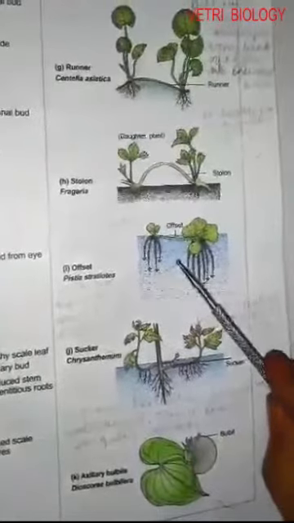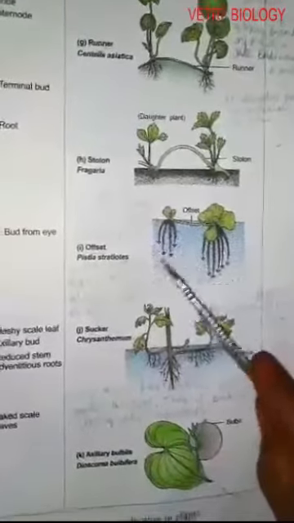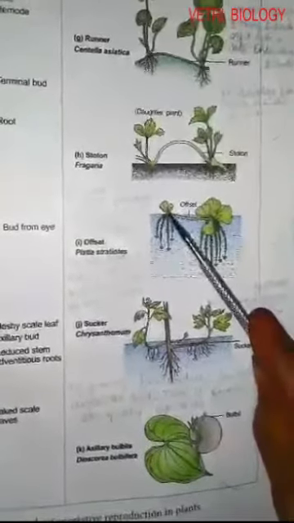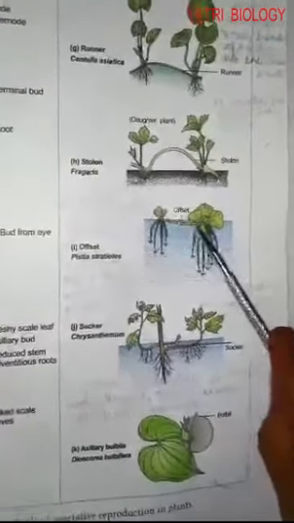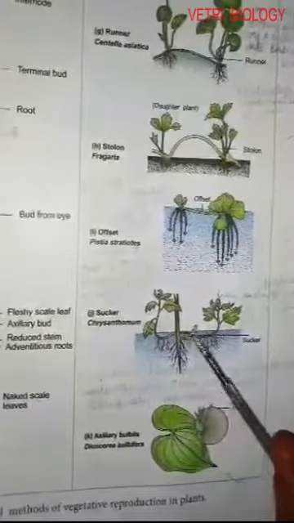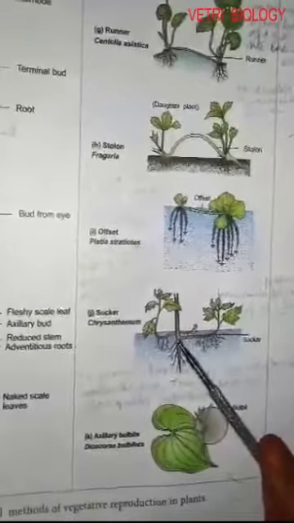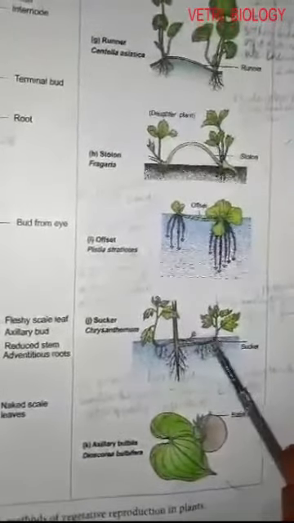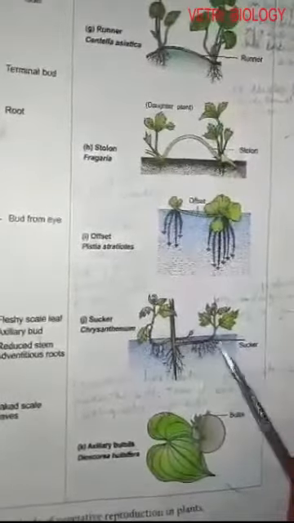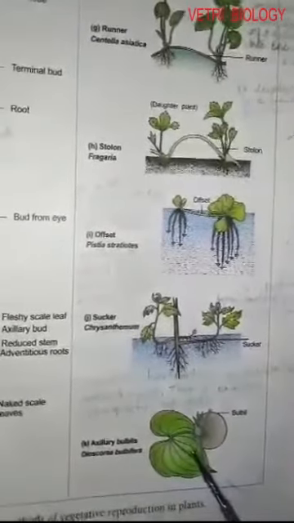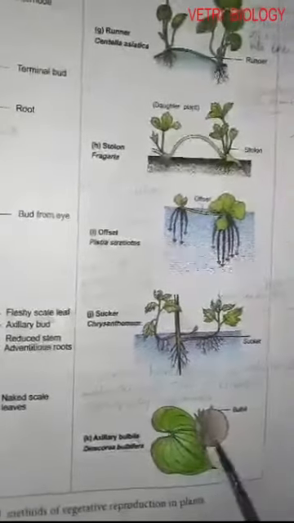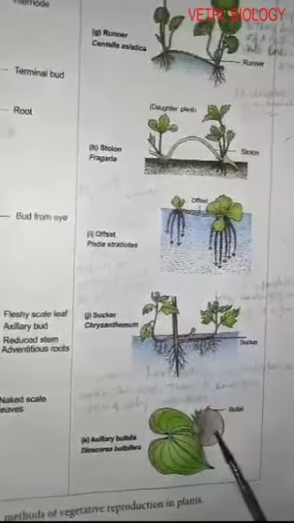Then this is an example for offset. It is Pistia. Pistia means water lettuce. It also produces some short stem. It produces new plant like this. Then this is the example for sucker, chrysanthemum, samandhi. It is produced from the underground part of the stem like this. Then here axillary bulbils. These are called bulbils, Dioscorea bulbifera. This is also the tuber.